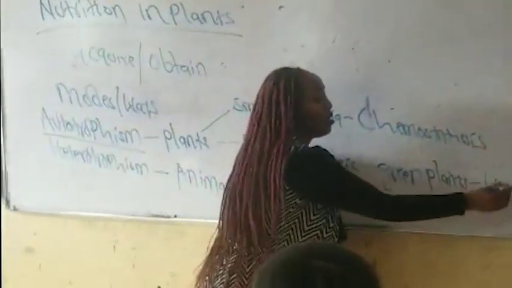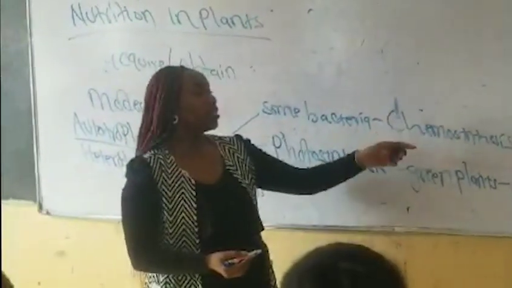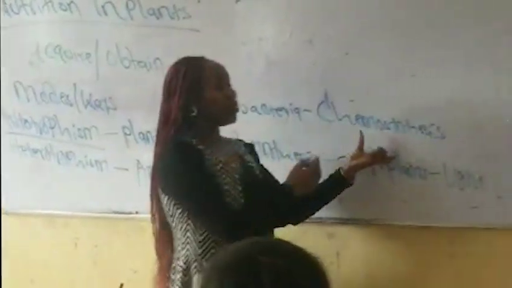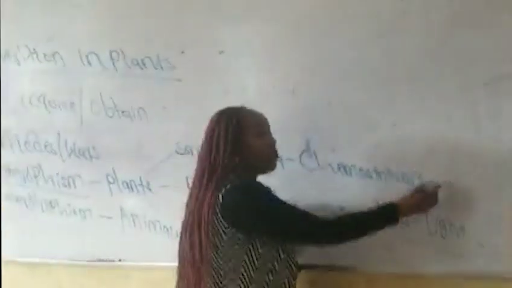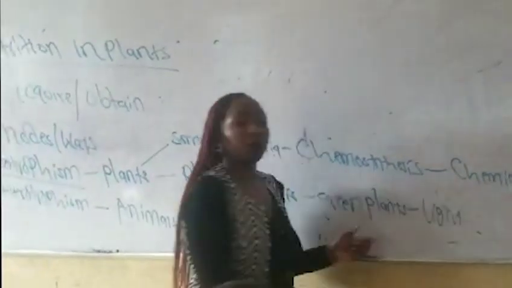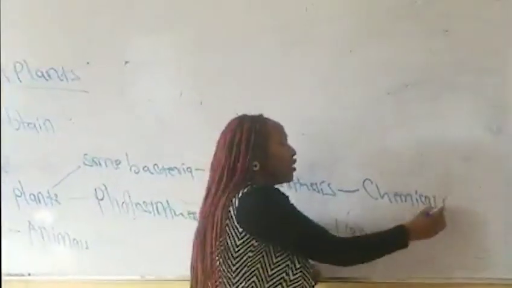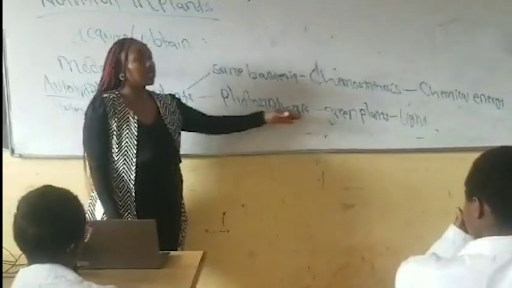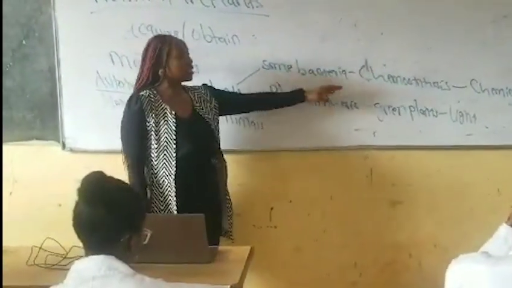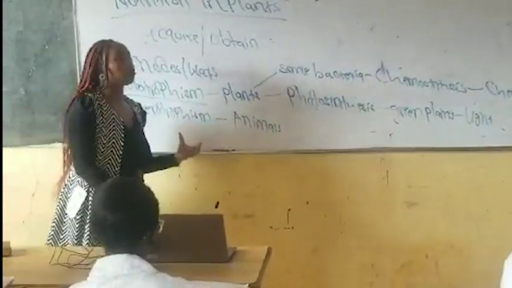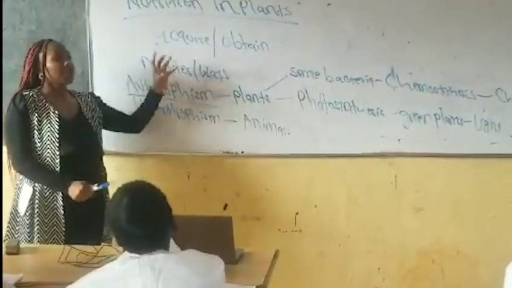Light energy. But now in chemosynthesis, it is the bacteria, and not all the bacteria. Some bacteria will make their own food using which type of energy? Chemical energy, that is usually obtained from chemical reactions. Yes, and we are saying photosynthesis takes place in green plants, and chemosynthesis takes place in some bacteria.